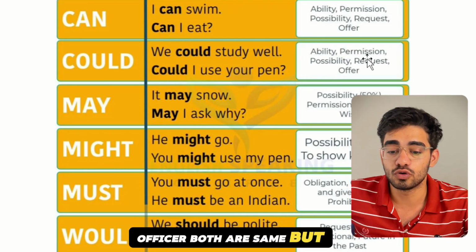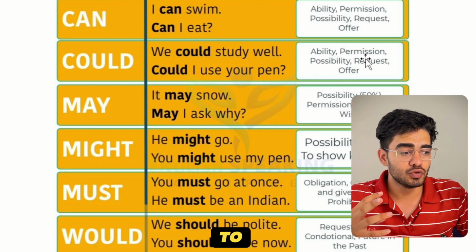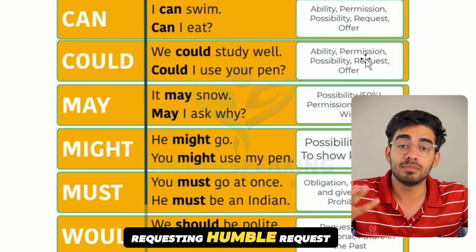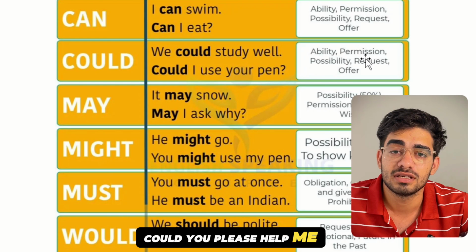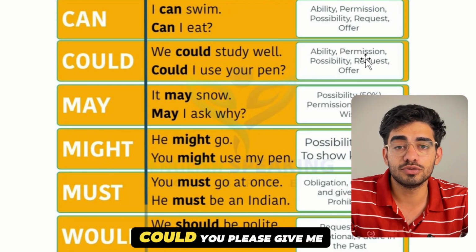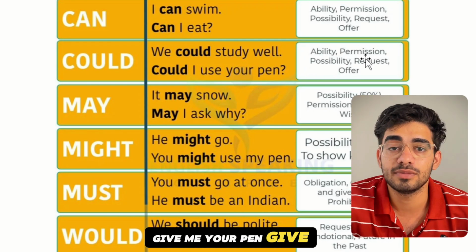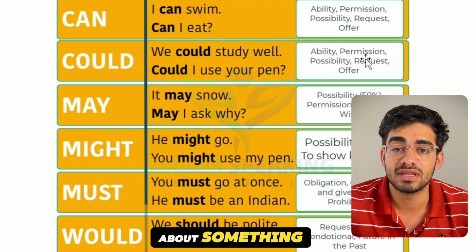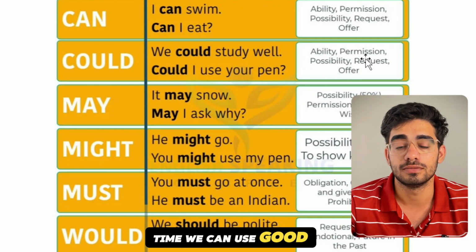Both are the same, but we use could as a past tense, and also for offering something or requesting, a humble request. If there is a humble request like, could you please help me, could you please do this, could you please give me your pen, give me your car. When we are talking about a humble request, that time we can use could.